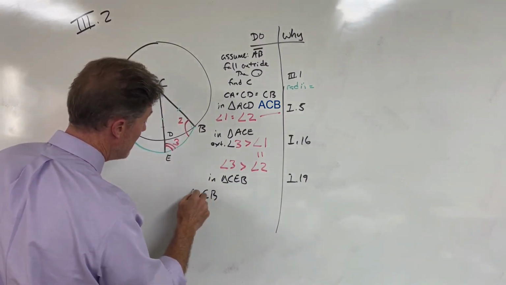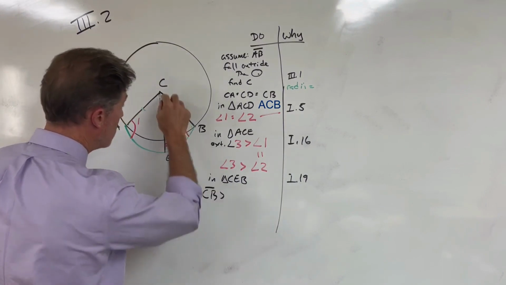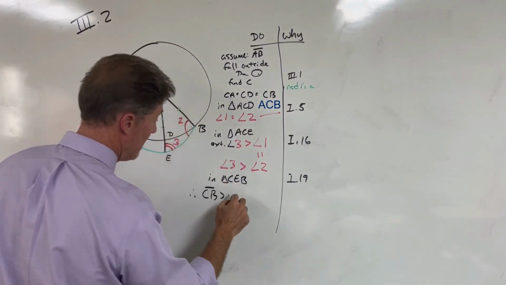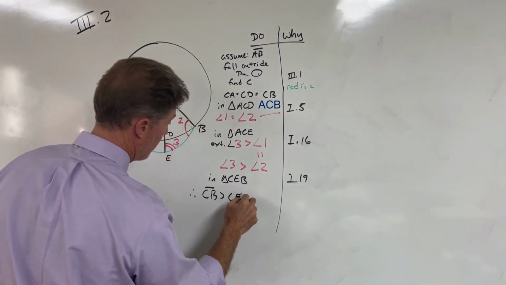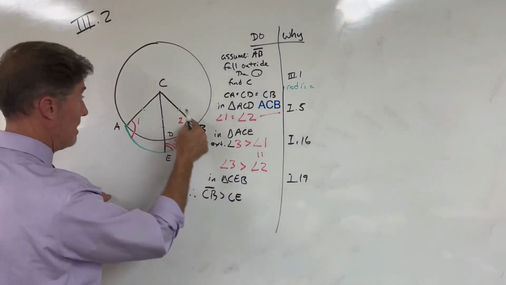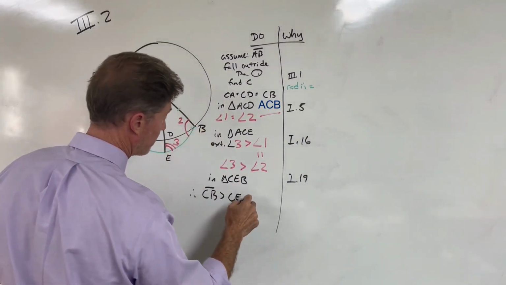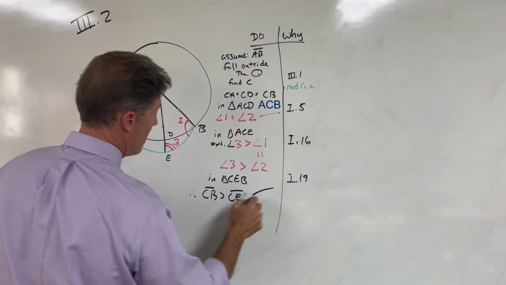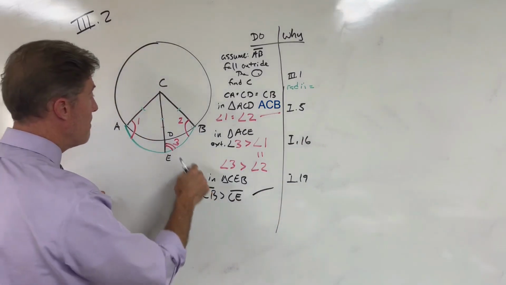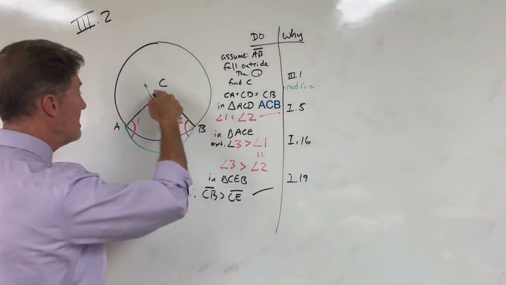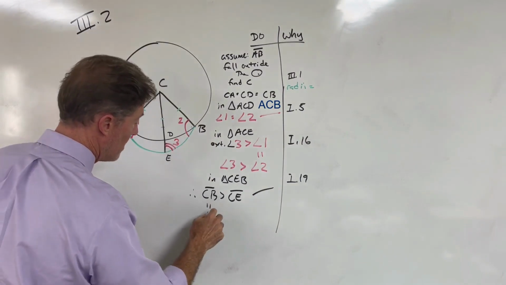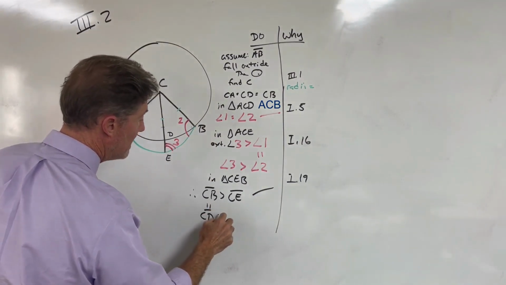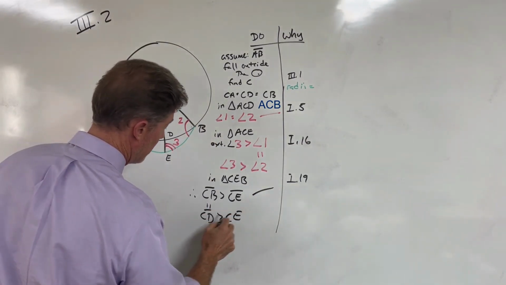Therefore, CB has to be greater than CE, the side subtending angle 2. But remember, CB is equal to CD. So we can say CD has to be greater than CE.